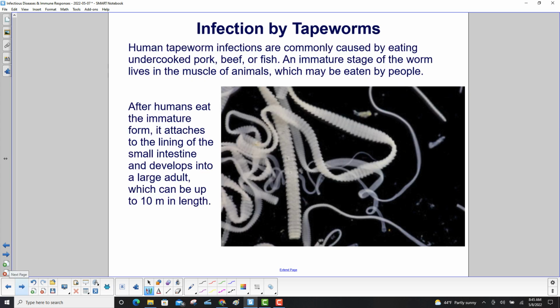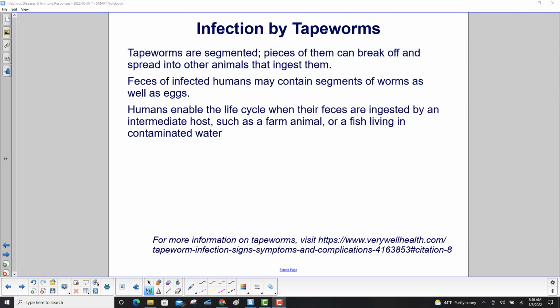Human tapeworm infections are commonly caused by eating undercooked pork, beef, or fish. An immature stage of the worm lives in the muscle of animals, which may be eaten by people. After humans eat the immature form, it attaches to the lining of the small intestine and develops into a large adult, which can be up to 10 meters in length. Can you imagine 10 meters of a tapeworm inside a human body?